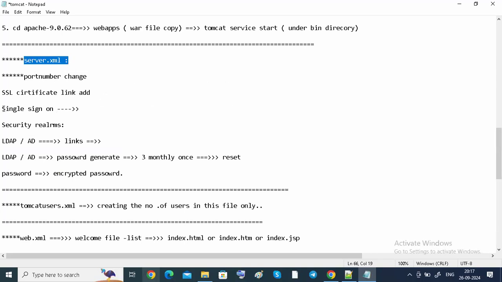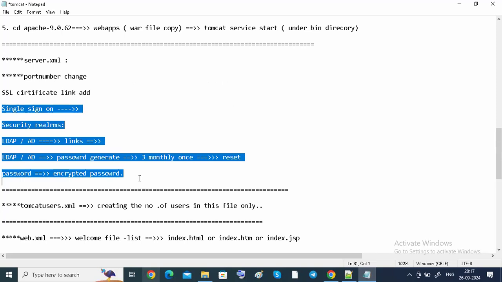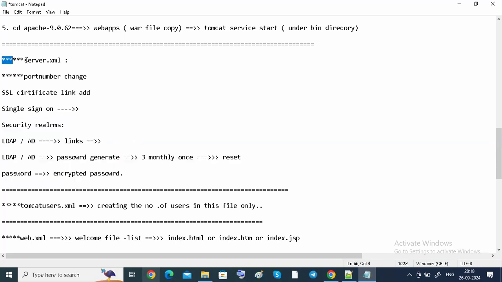Another one is single sign-on, guys. This part will be taken care of by the admin people. Whoever is the Linux admin, or the Windows admin, will be there, and they are going to use these security alarms and these LDAP links. These links will be provided to you, the DevOps engineer. Then you are going to add all these links inside this server.xml file.